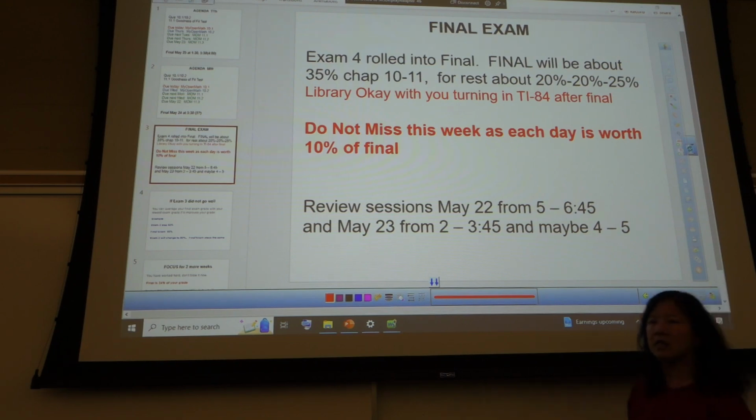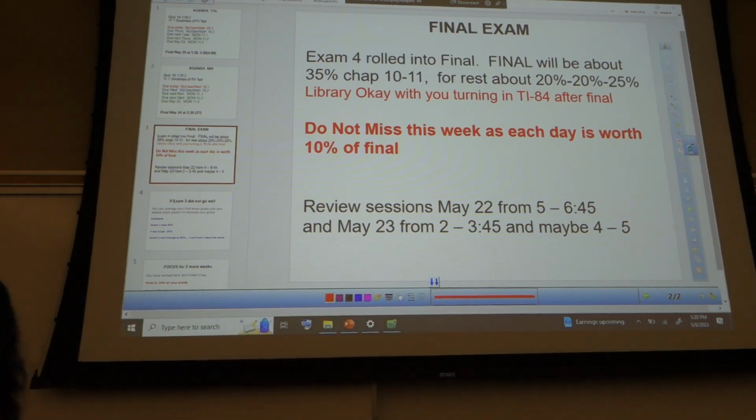I think I might do that because some people work, so it's a little bit easier to get here. So I think we'll change that, and we'll make that 5:30 to 7:15. So that kind of matches up with when we're here.